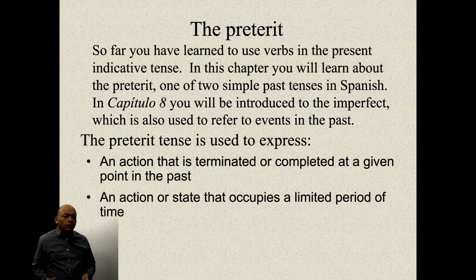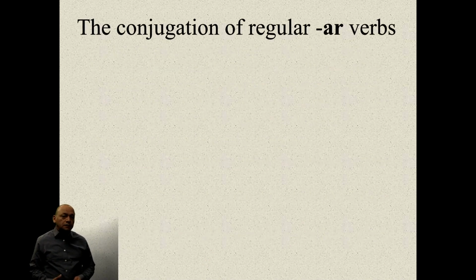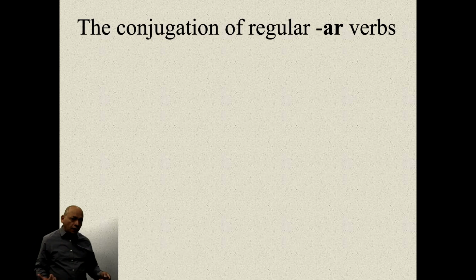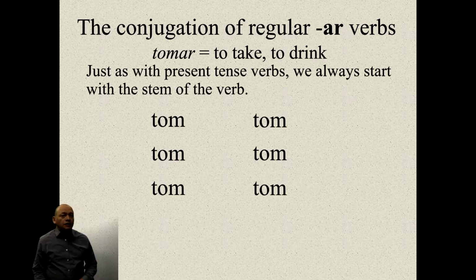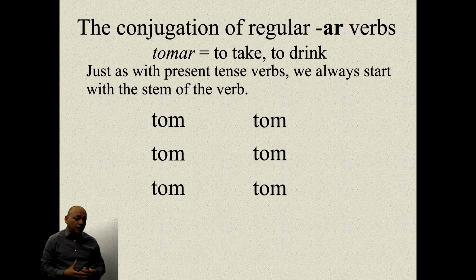So, we're going to start with the conjugation of AR verbs, right? Tomar, por ejemplo, el verbo tomar. Just remember how to conjugate it, right?